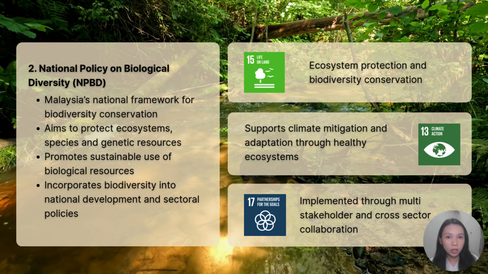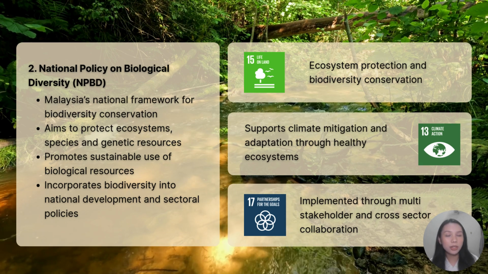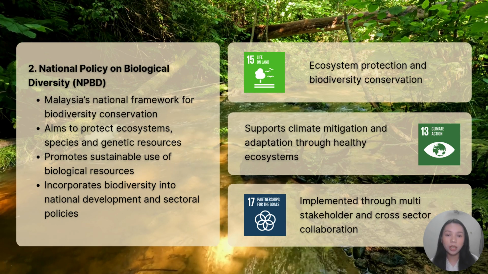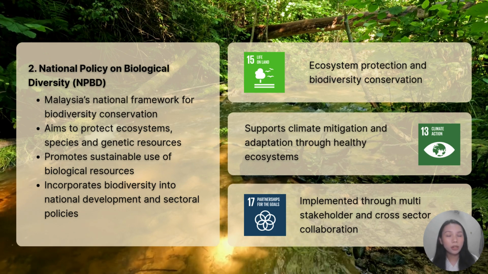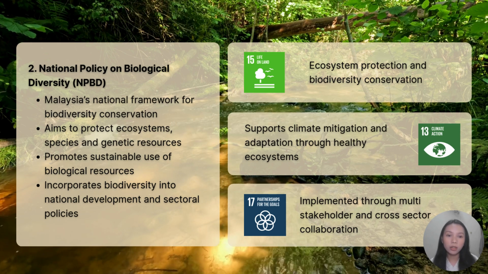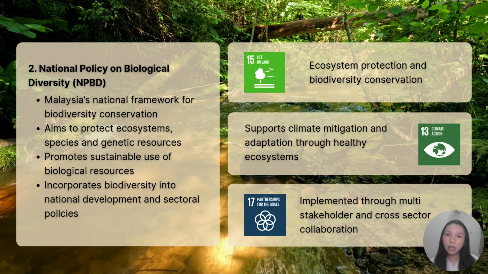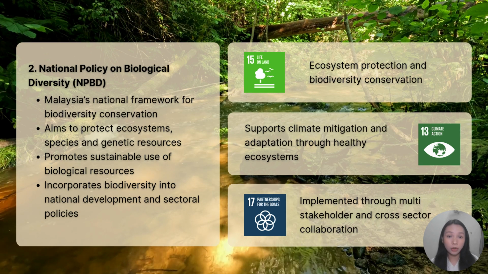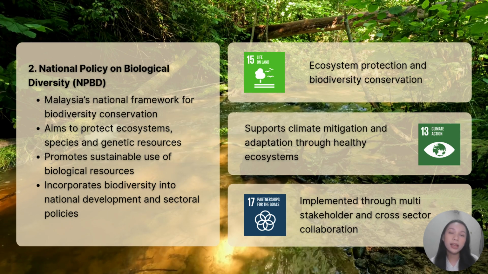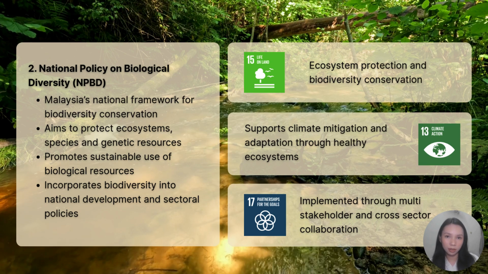It also supports SDG 13, Climate Action, as healthy ecosystems and forests act as carbon sinks and help improve resilience to climate change. In addition, NPBD relies on SDG 17, Partnership for the Goals, because effective biodiversity conservation requires cooperation between government agencies, NGOs, local communities, and even international partners. In summary, NPBD directly supports SDG 15, contributes to SDG 13, and is implemented through SDG 17 partnerships.